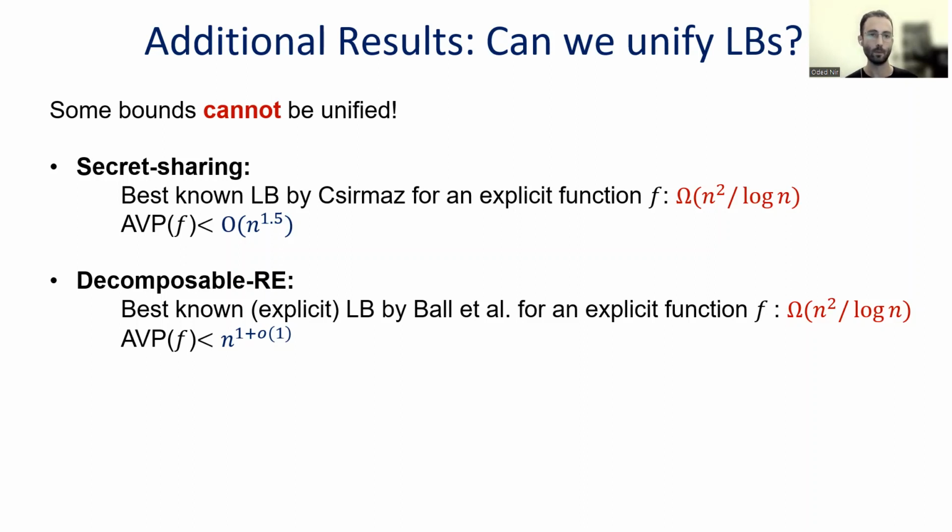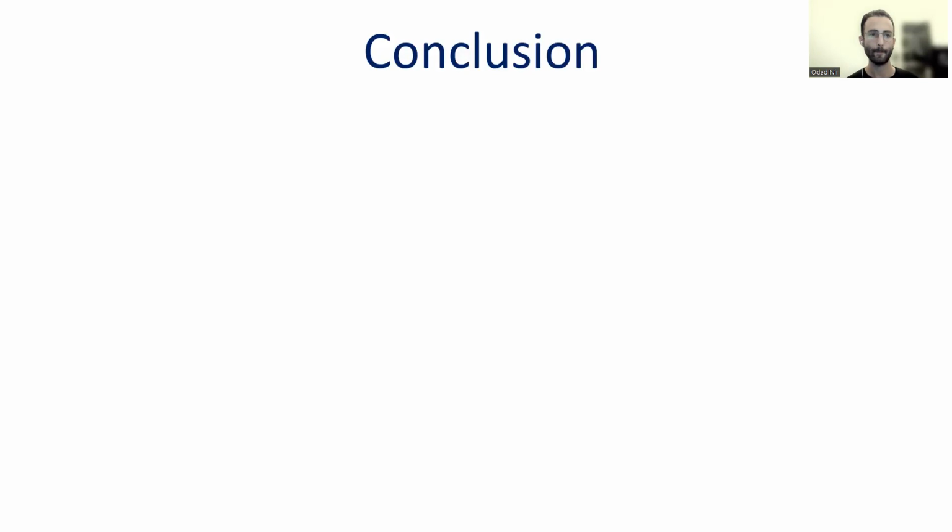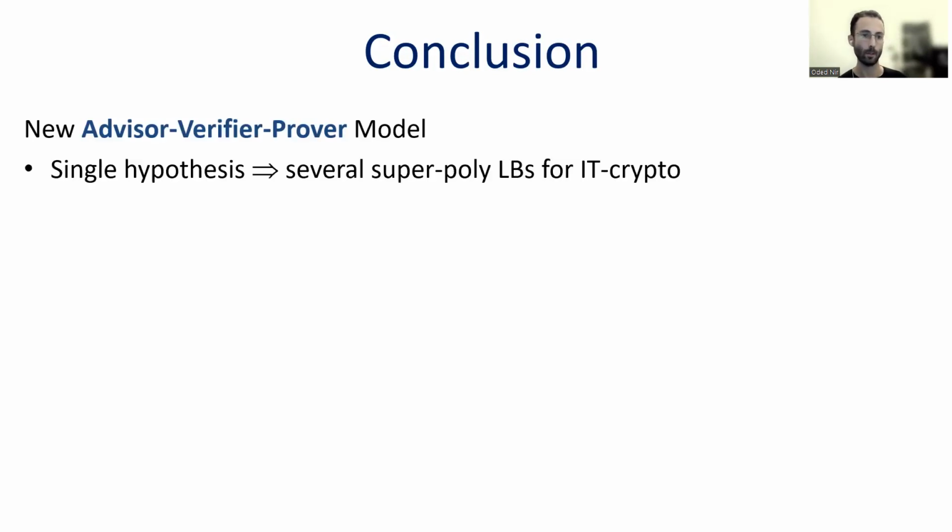And to sum things up, I talked about this new Advisor-Verifier-Prover model, and we showed that a single hypothesis now implies several super-polynomial lower bounds for information-theoretic crypto, which is something that we did not have before.